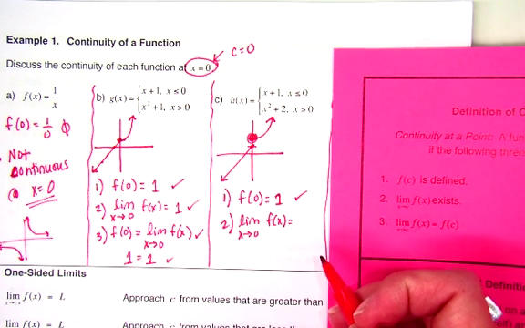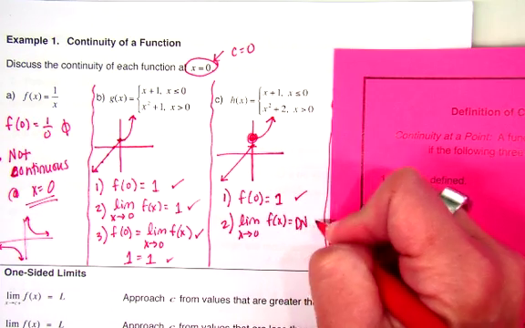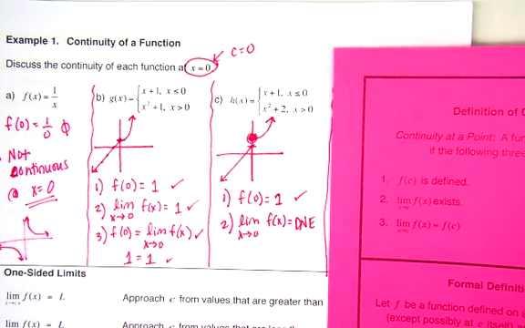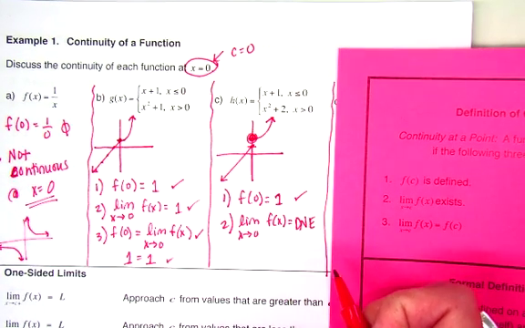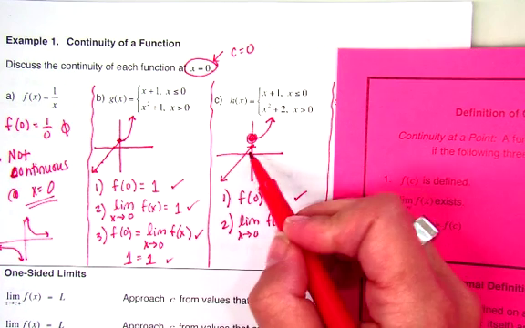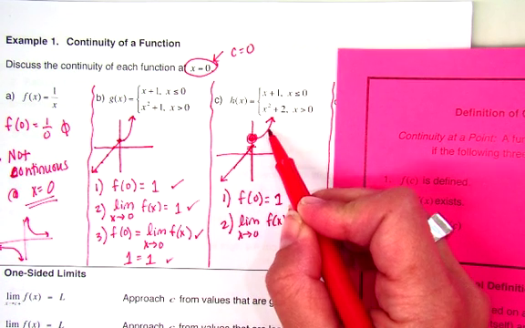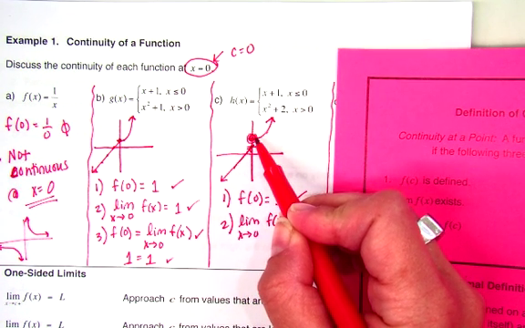Does not exist. Yes, Yaneli. Why does the limit not exist, people? They're approaching different values. From the left, I am approaching 1. From the right, I am approaching 2. That is not a limit.